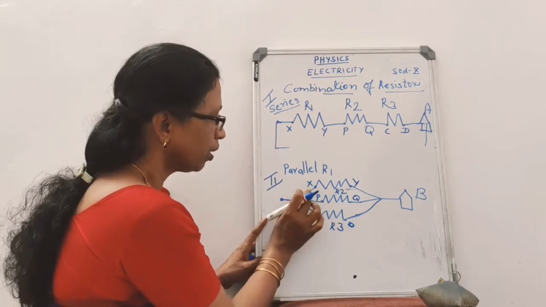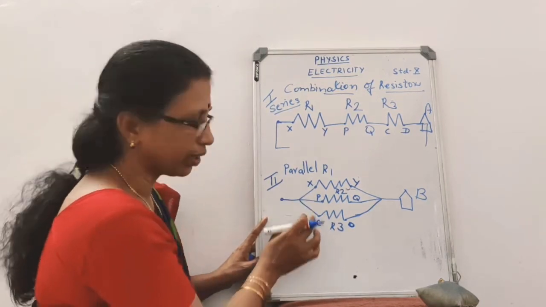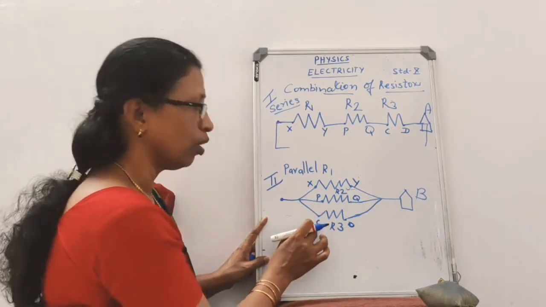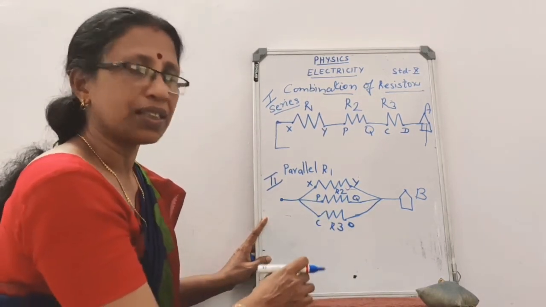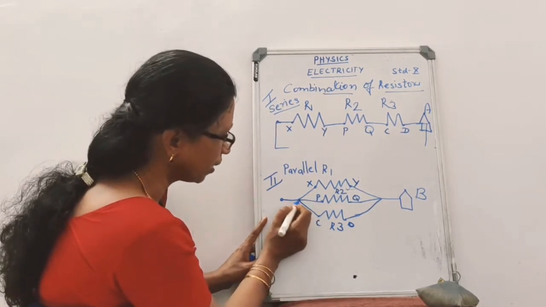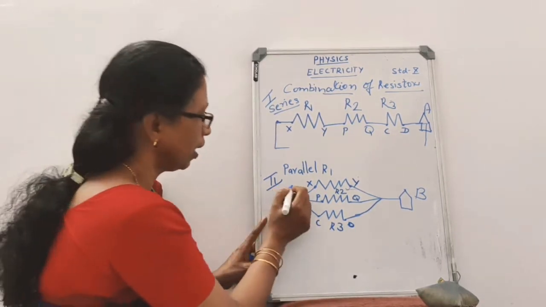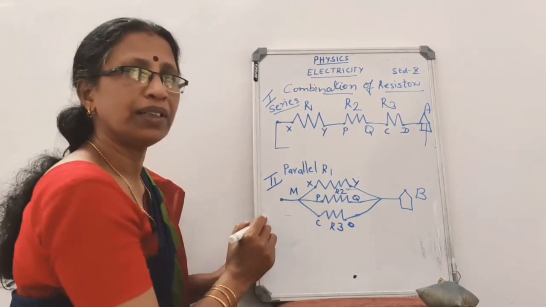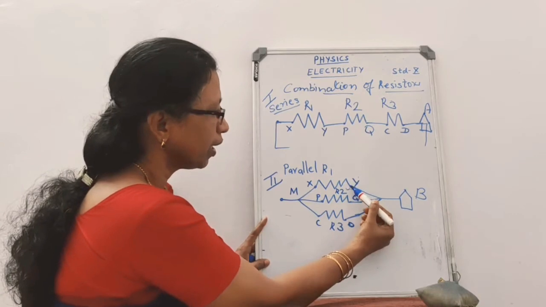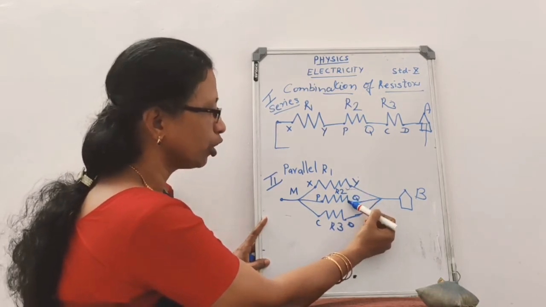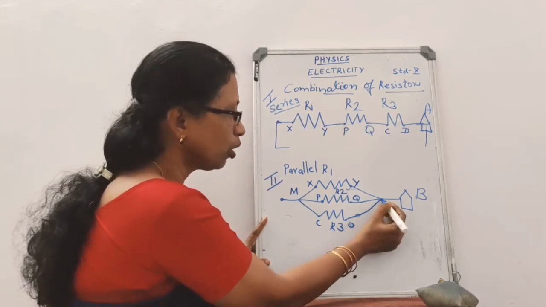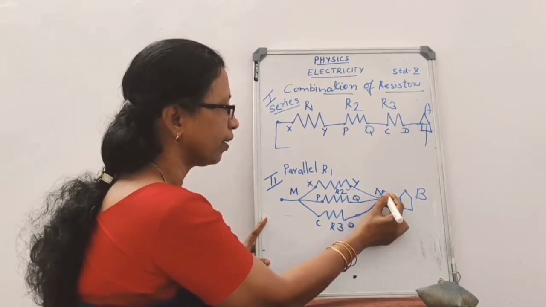Just look at one end of all the resistors. That means X, P and C of the three resistors. One end of all three resistors is connected to a common point M. Now the next ends, Y, Q and D, are connected to the other common point N.